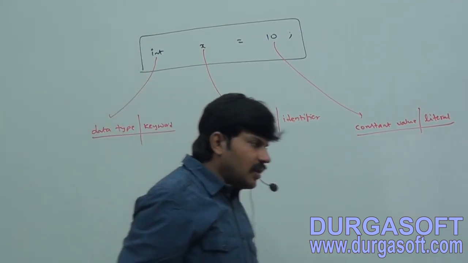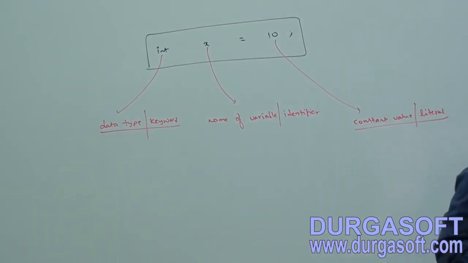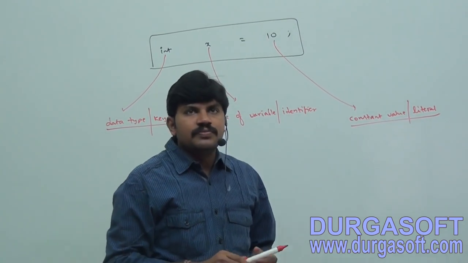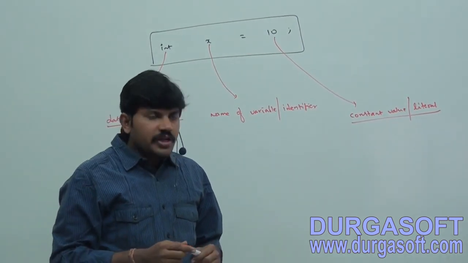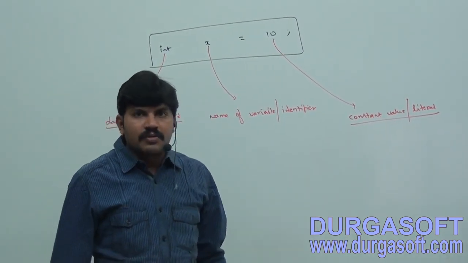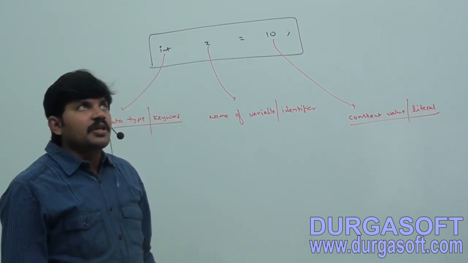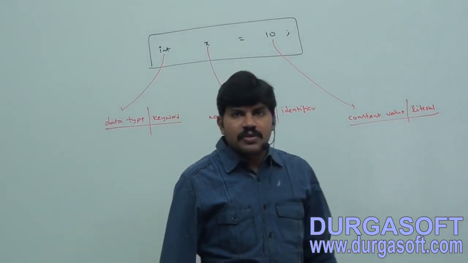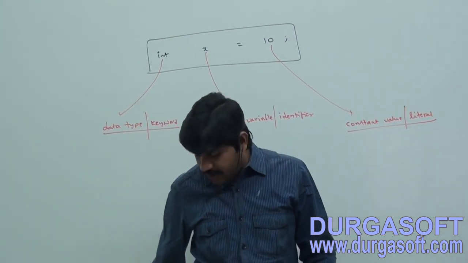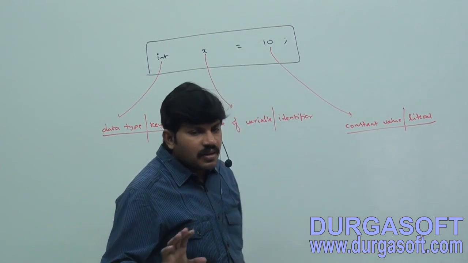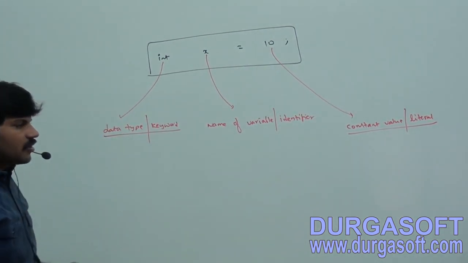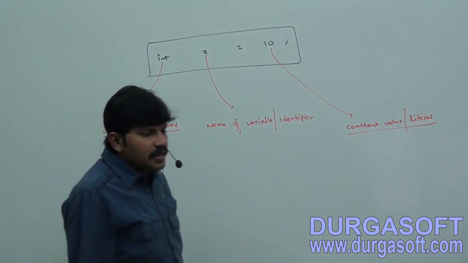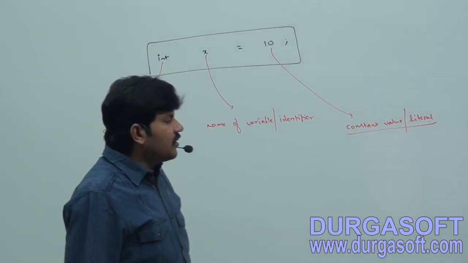First, the definition of a literal. A constant value which can be assigned to the variable is called a literal. Example: